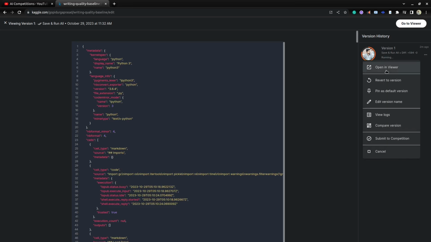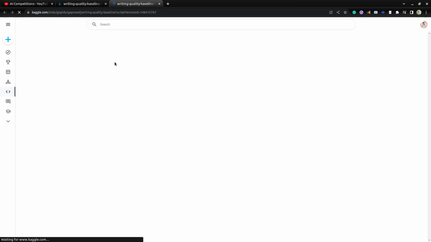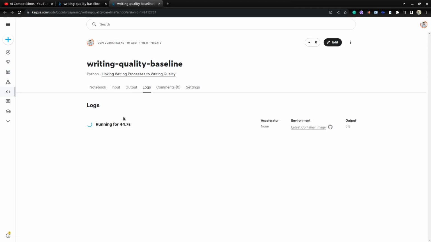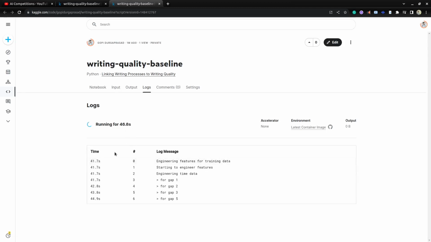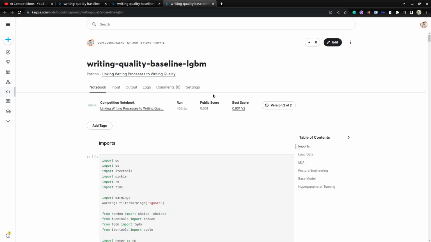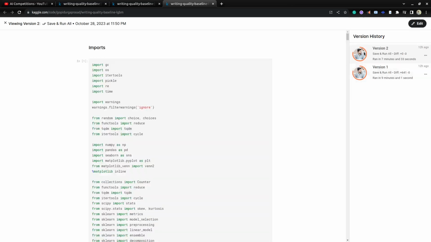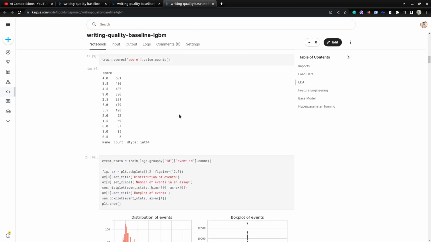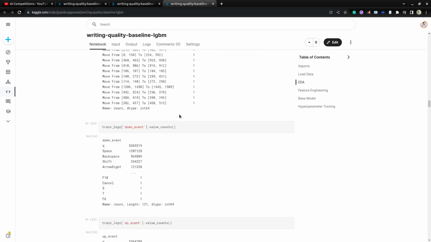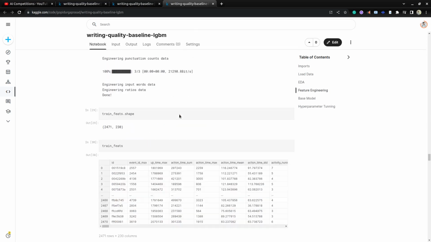If you click here, open in view, it will show the logs while running. Okay, so here it's showing the running logs. Once your notebook has run successfully, you can see which versions you have run. Okay, I'm taking the latest version. This is the output of whatever notebook you ran, it's rerun.